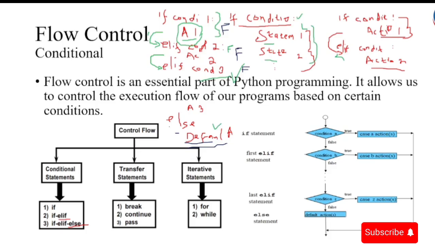And then we have iterative statements. We use iterative statements to write a program without explicitly being programmed.